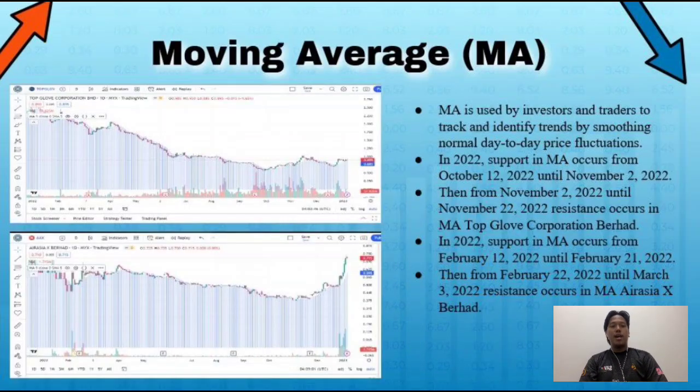Alright, next we will continue to moving average in technical analysis. Moving average, or we call it MA, is used by investors and traders to track and identify trends by smoothing normal day-to-day price fluctuations. The latency increases with increasing moving average period. Since a 200-day moving average includes prices for the previous 200 days, it will lag significantly more than a 20-day moving average. Investors and traders frequently monitor the 50-day and 200-day moving average values, which are regarded as crucial trading signals.